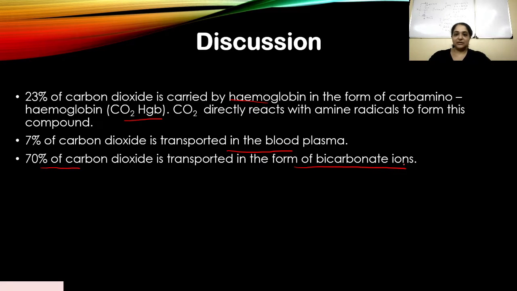So your answer should have been bicarbonate ions, hands down, no doubt. So again, let me remind you, this is an important piece of information that you guys have to remember, right? Let's move on to the next question.